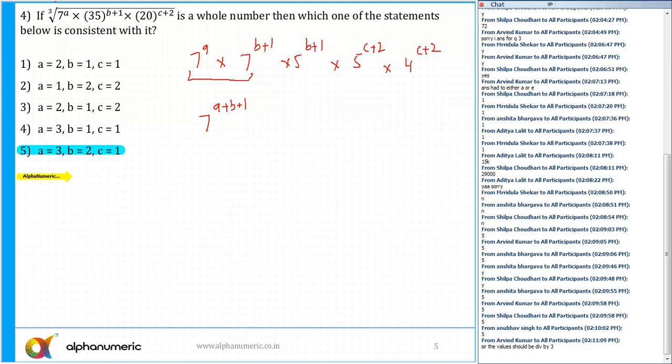No, Arvind, I'm finding here the cube root of this, isn't it? So the cube root has to be an integer only if this number's power is a multiple of 3, isn't it? Which in turn, you are also right that this should be divisible by 3. Any number divisible by 3 means it has to be a multiple of 3. Both things are the same, Arvind. Is that clear?